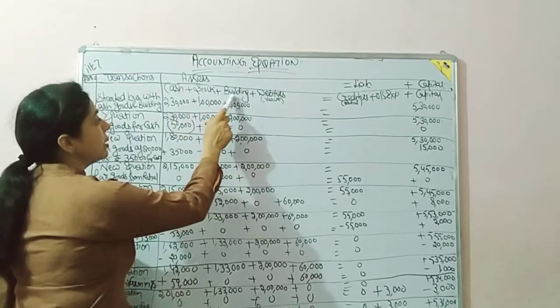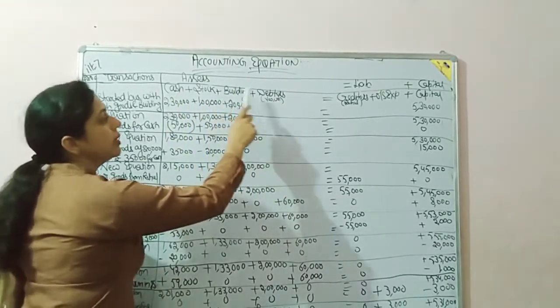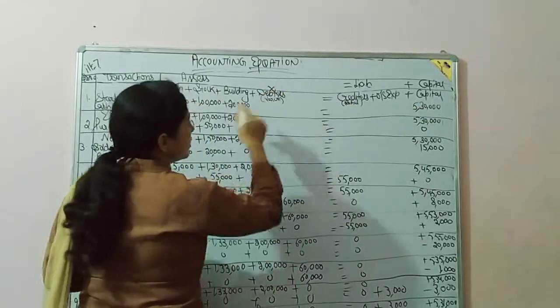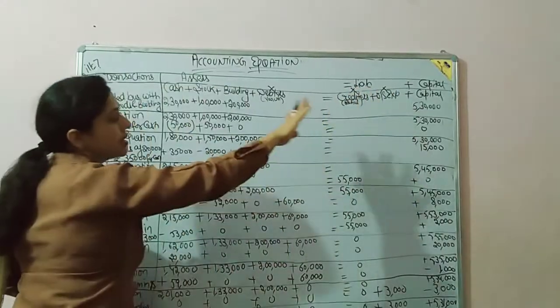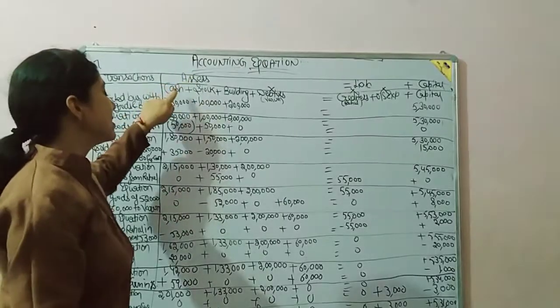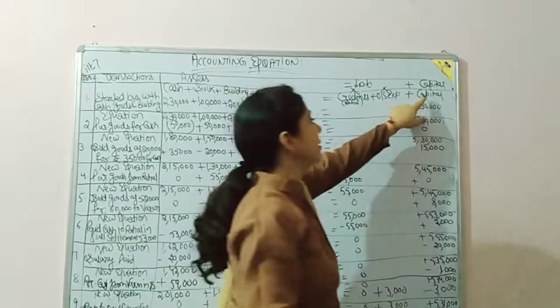So we will write cash plus stock plus building is equal to capital. Till now these things have not been discussed; they will be discussed later on. So we can write assets under cash, stock, building, and capital.